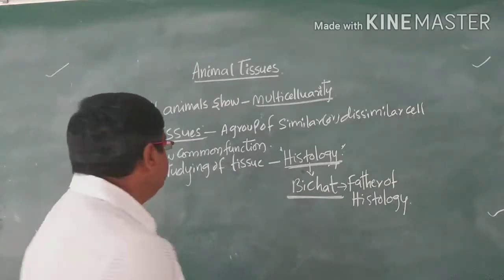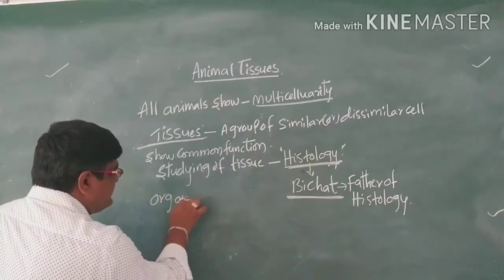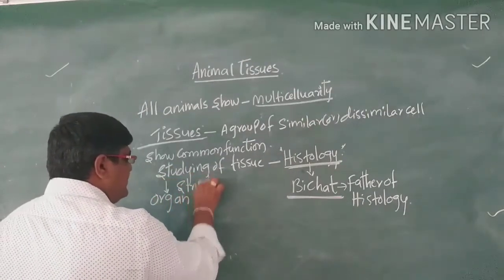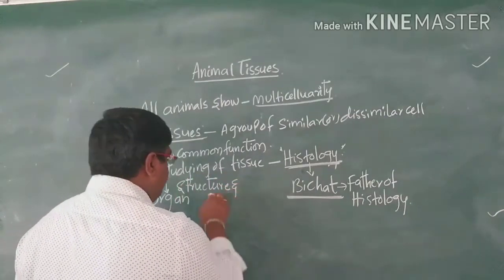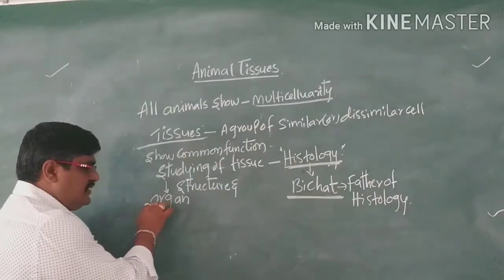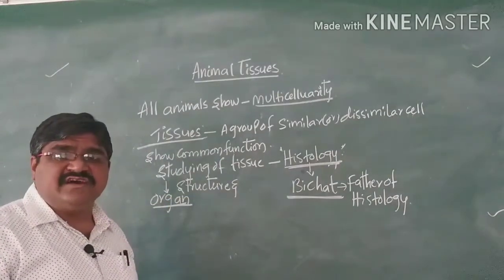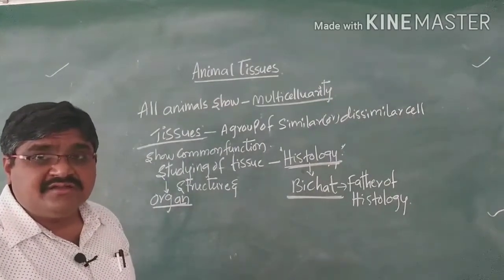So tissues develop into organs, and these organs form definite systems.